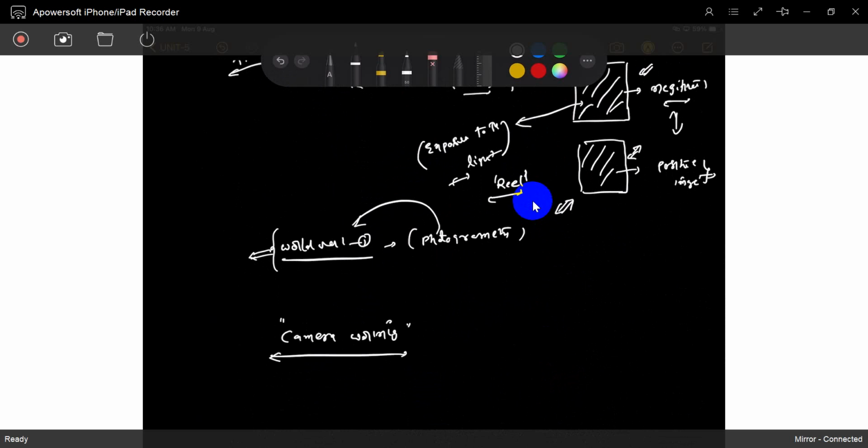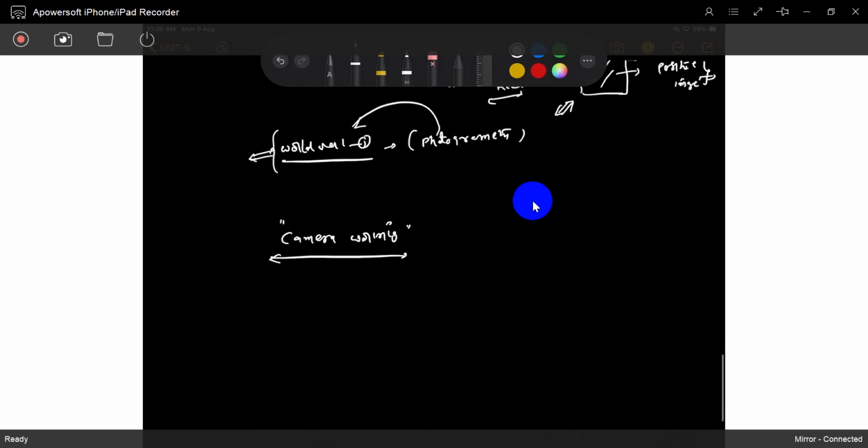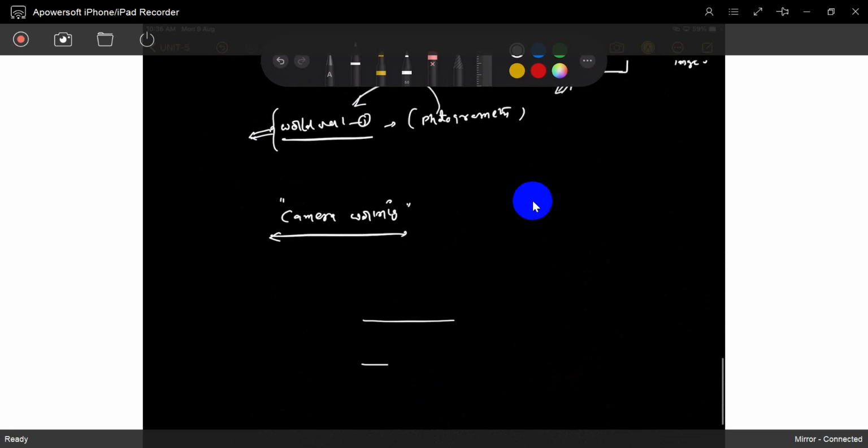How does a camera work? A camera has a mouthpiece and lenses. There is a lens like this, and a lens plate. That is a film.